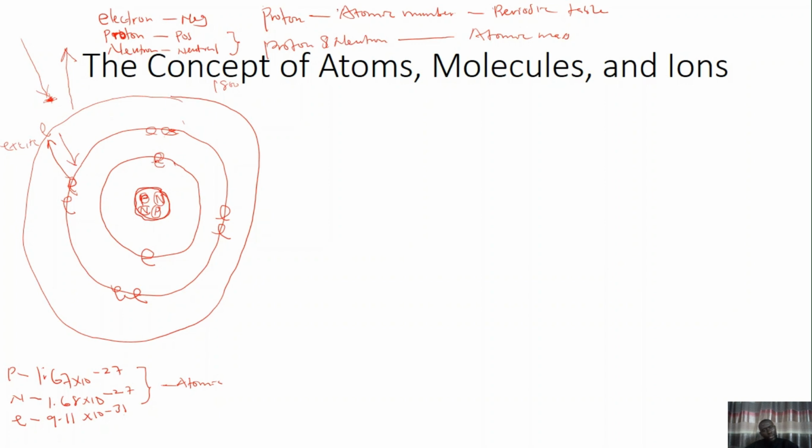What keeps electrons orbiting around the nucleus? It's simple. If you watch my video on circular motion, a body moving in circular motion usually has a centripetal force that attracts it to the center of the circle.